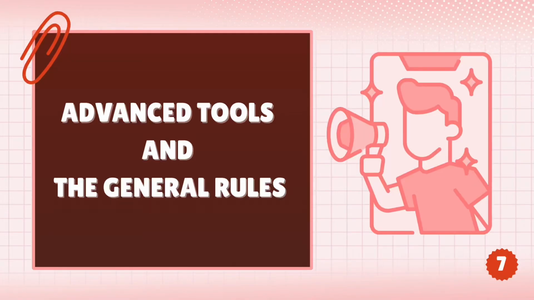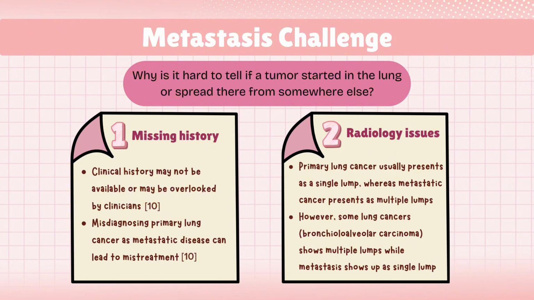Last but not least, let's dive into the final discussion of our topics, which is the advanced tools and the general rules of lung cytopathology. The biggest hurdle is often the metastasis challenge. Why is it so hard to tell if a tumor started in the lung or spread there?